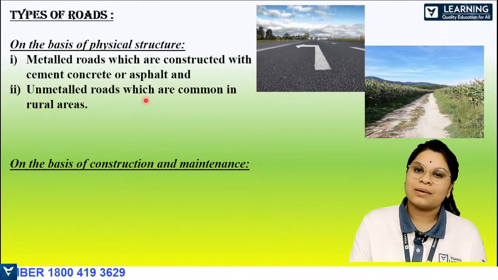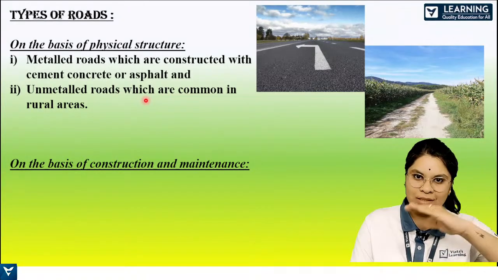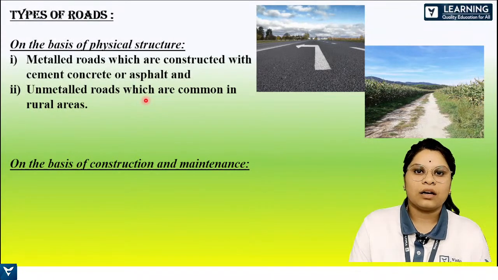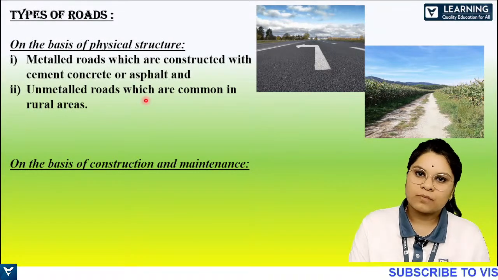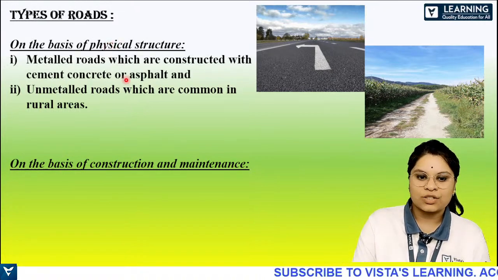And unmetalled roads are basically the mud roads where you cannot see the tar or the cement on it, and you can see them mostly in the rural areas. So that is according to the physical structure.